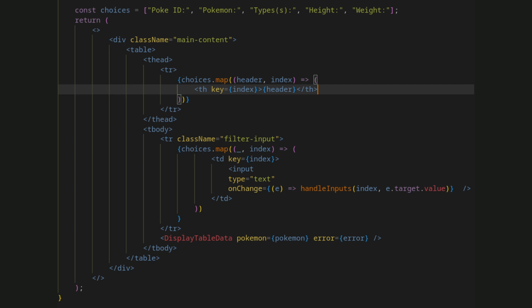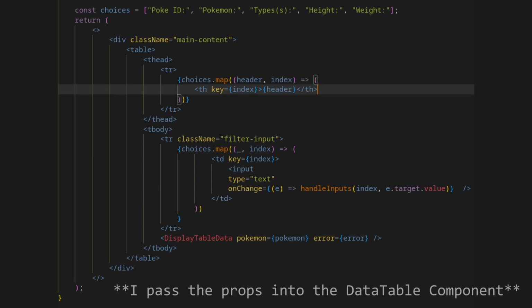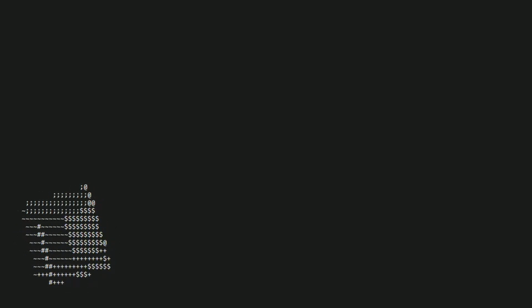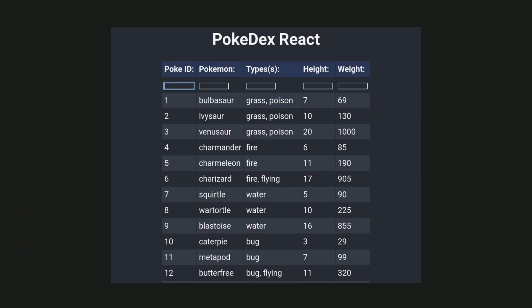In hindsight, did I have to do it this way? No, I probably could have just used a loop or something, but oh well. Finally, I used the data table component and pass it into properties. And now I can place the data table component in app.js. And it works.